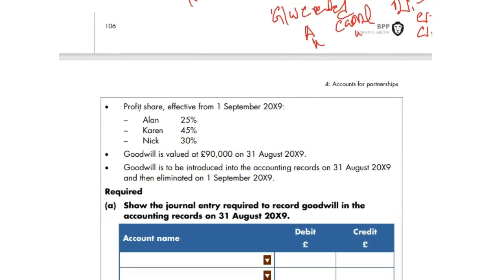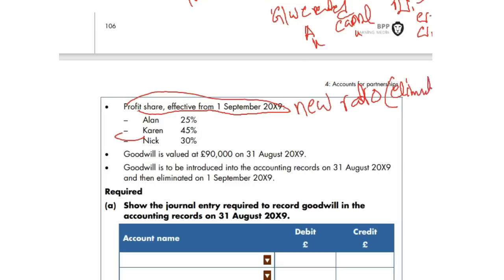Old ratio. Because of the new partners, the new profit sharing ratio becomes effective, we call it the new ratio or new percentage, and we call it goodwill written off or eliminated. Goodwill eliminated is credit, but the respective A, B, and C capital would be debit. So 3 debit.